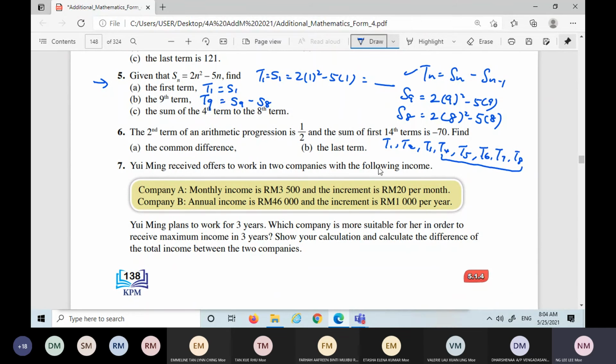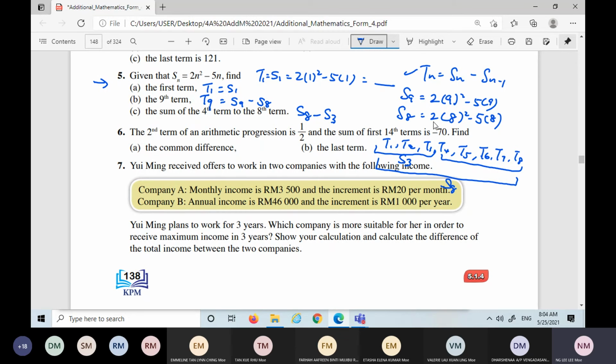What is S8? It means T1 added until T8, but I don't want T1, T2, T3. So this part is S3. Therefore, to get T4 until T8, you use S8 minus S3.